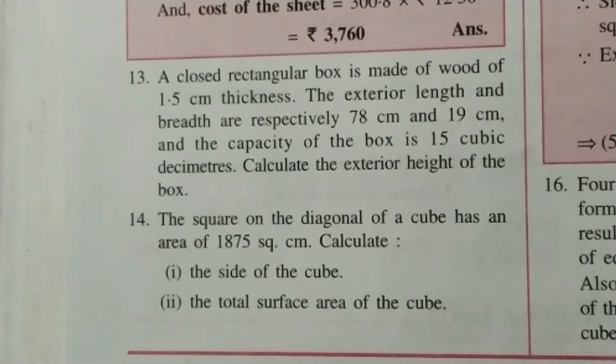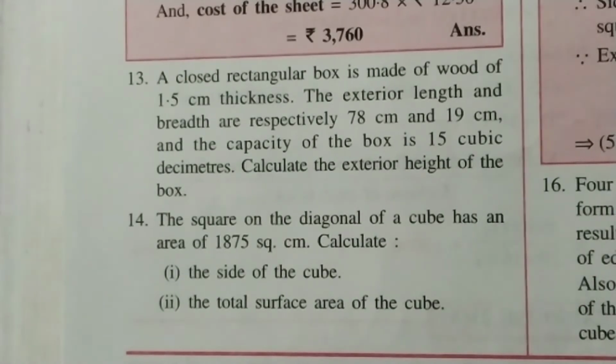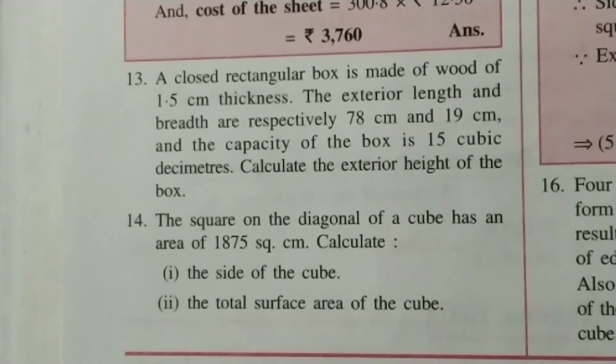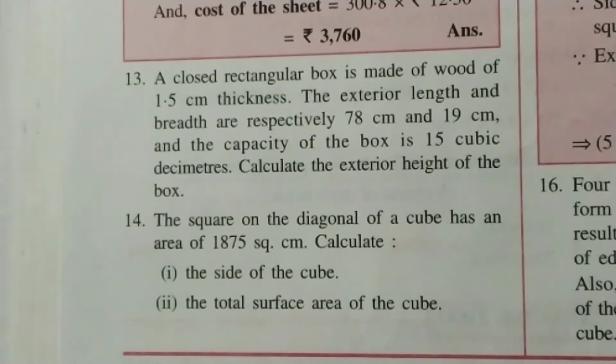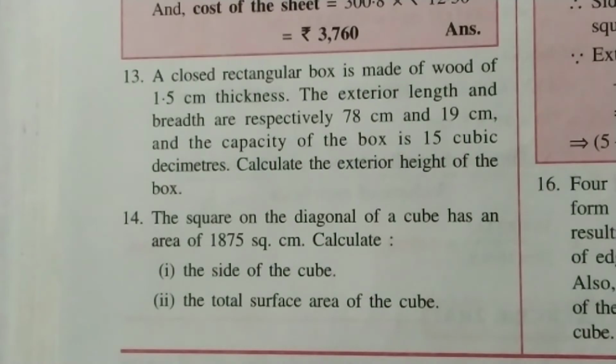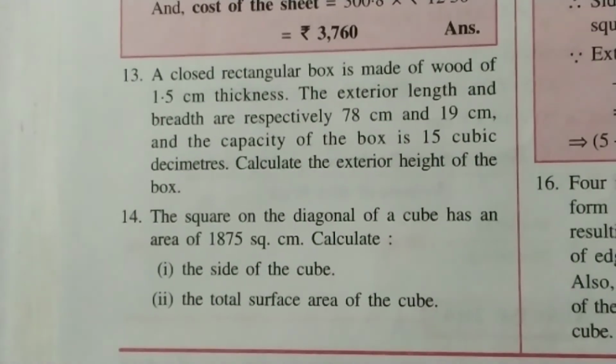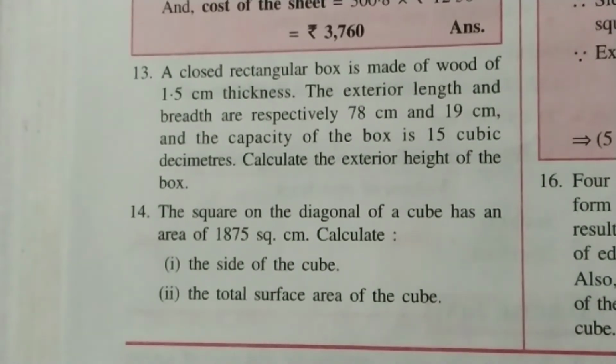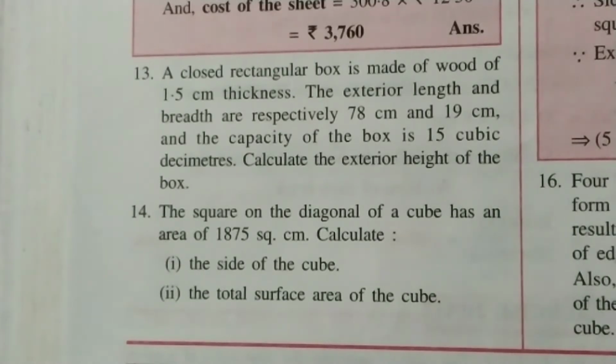The square on the diagonal of a cube has an area of 1875 square centimeter. Calculate the side of cube and total surface area of the cube. So square on the diagonal of cube, and they are asking about the cube. So we will take the cube's dimension as a.